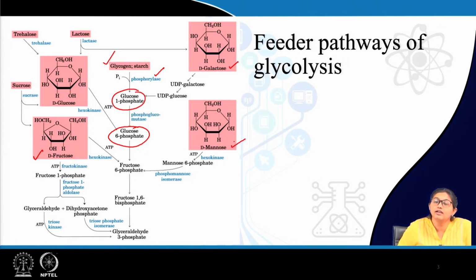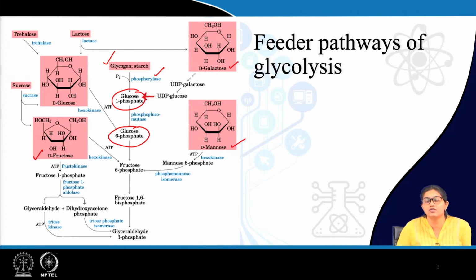Galactose, as you will learn in the galactose metabolism class, by forming UDP galactose, which can form UDP glucose, can enter the glycolysis pathway via forming glucose 1-phosphate.